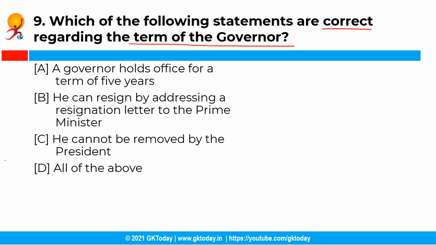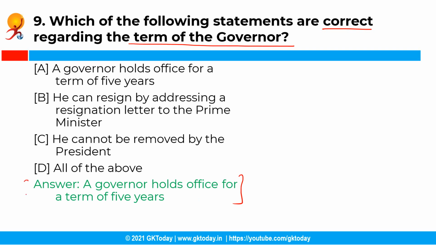So you have the following options, and the correct answer is option A, that a governor holds office for a term of 5 years. See, to be precise, a governor holds office for a term of 5 years, which is subject to the pleasure of the president, and he can resign at any time by addressing a resignation letter to the president. Further, the governor has no security of tenure and can be removed by the president at any time.